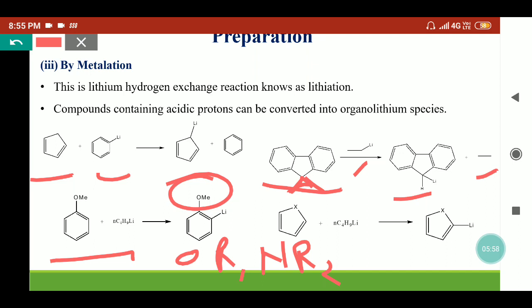Similarly, in the case of heteroaromatic compounds like thiophene, if we are treating these compounds with butyl lithium or any other organolithium, then the heteroatom will direct the lithium atom to the ortho position. So here the lithium will exchange this hydrogen atom and form this new organolithium compound.